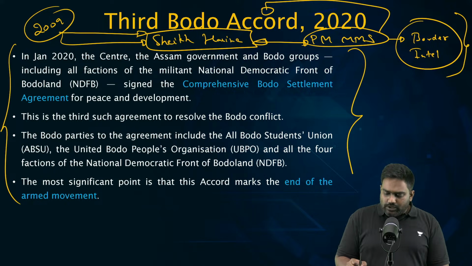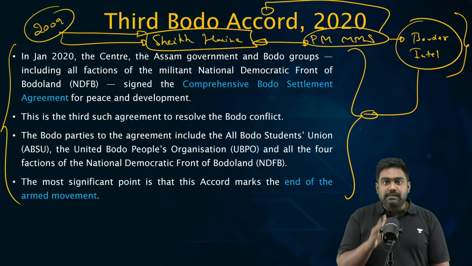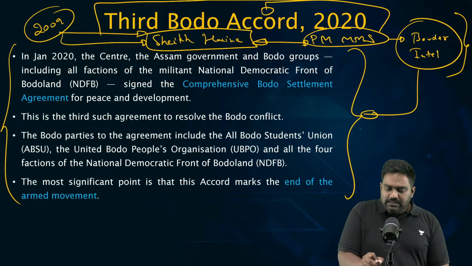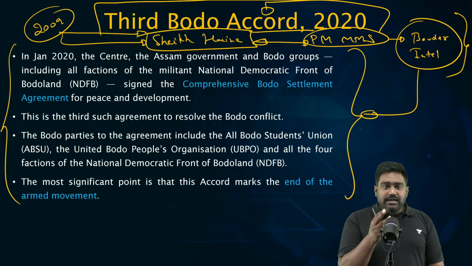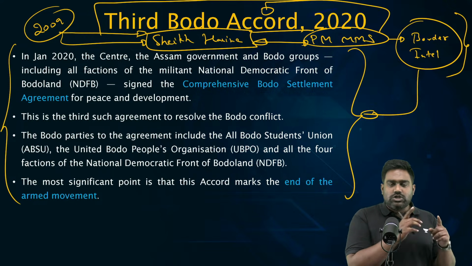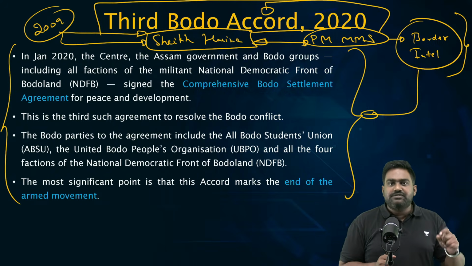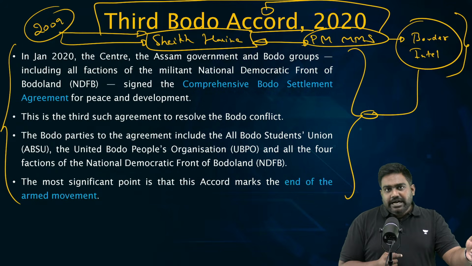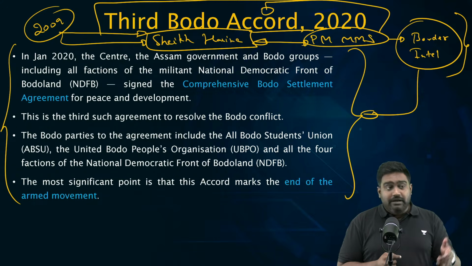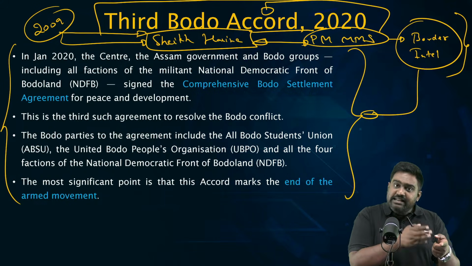Eventually, India started talking to NDFB, and recently the Modi government achieved a big milestone. In 2020, the third Bodo Peace Accord was signed. So there are three different Bodo Accords. The first Accord of 1993, where only some faction of BDSF surrendered, but NDFB was formed. We had the second Bodo Accord of 2003, where BLTF surrendered with constitutional autonomy being granted, but NDFB continued its war.